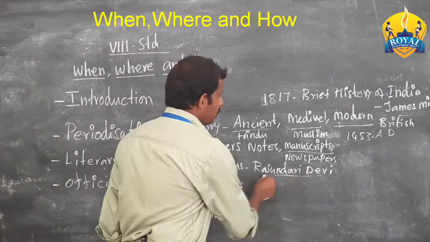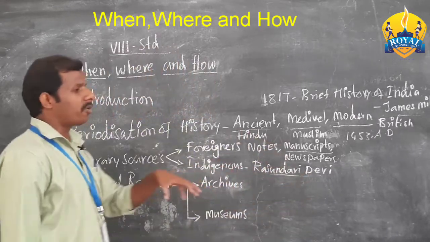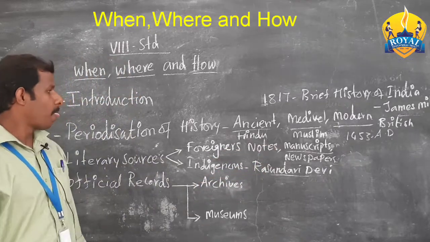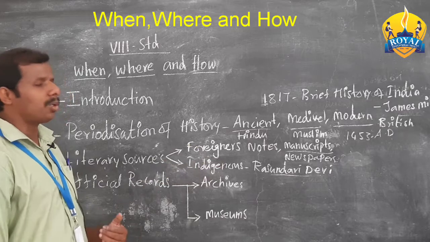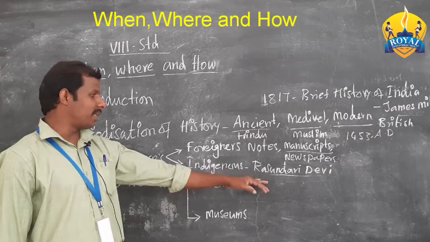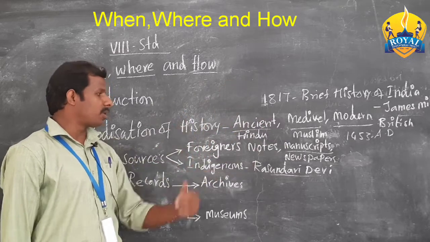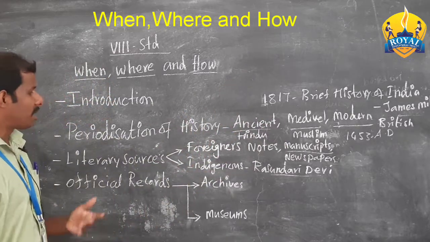In her book, she mentioned the life of women in the early modern period. Through the book we are able to know about women's condition in India. She belongs to Bengal, but through the book we know about women's conditions.